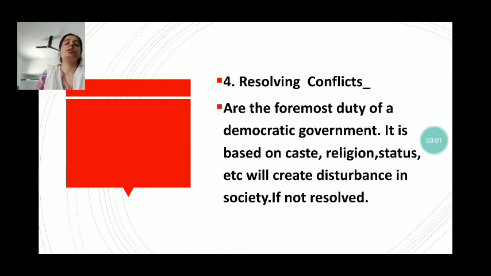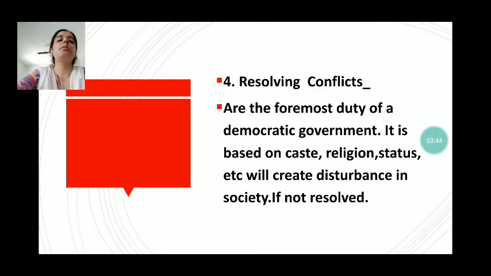Next is resolving conflicts. Resolving conflicts is the foremost duty of a democratic government. Conflict takes place when people of different castes, religions, regions, or economic backgrounds have ideas and thoughts that do not match. They disagree with each other and they feel discriminated against. This is based on caste, religion, status, etc. Due to this conflict, it creates disturbance in the society if it is not resolved by the people and by the government.